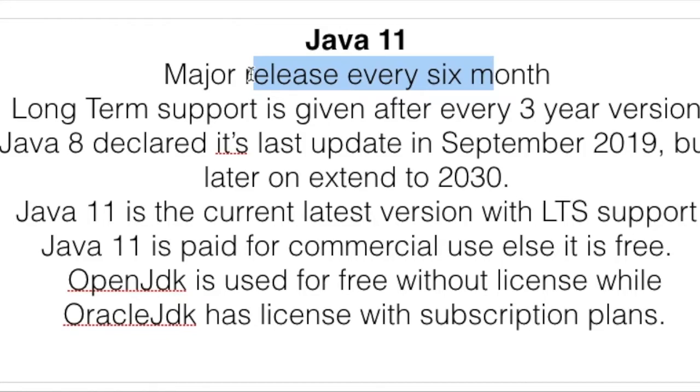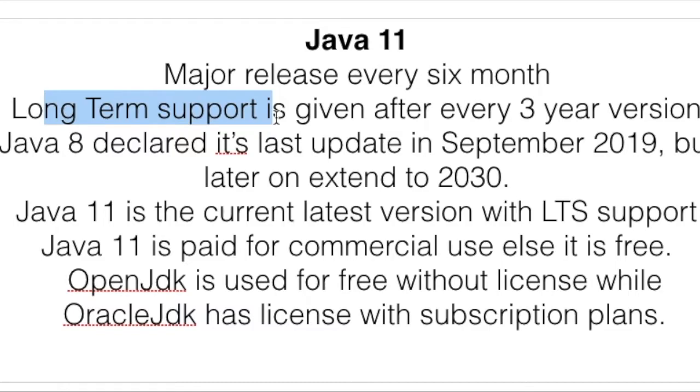Now again, the other thing is the support, the long term support which we are talking about here. Once a version is released by Java, I mean Oracle, they provide support for it. Support in the sense that if there are some bugs or issues which users report for those features, then Oracle will deal with those and provide a new version, I mean a minor version update in that Java major version. So that is the support which Oracle provides.